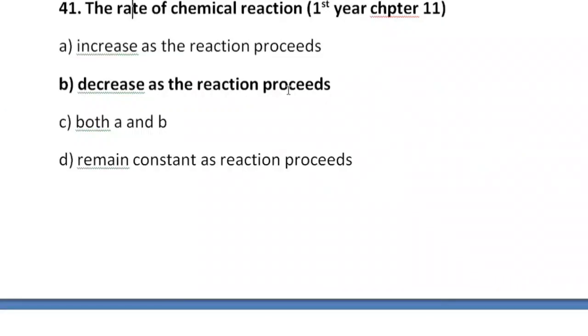In the start of the reaction, the rate is very high. You see very steep slopes of the reactant and product. Reactants are very quickly converting into products. As the reaction proceeds, the rate becomes slow until the lines in the graph become horizontal to the time axis. So B option is correct here, that is, the rate of a chemical reaction decreases as the reaction proceeds.